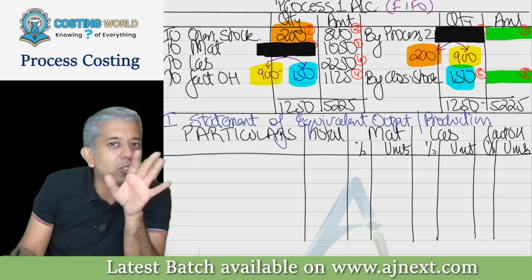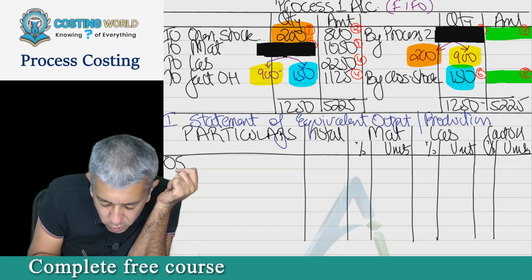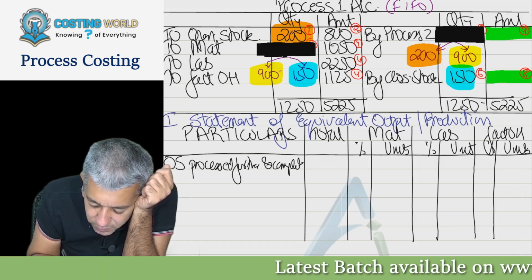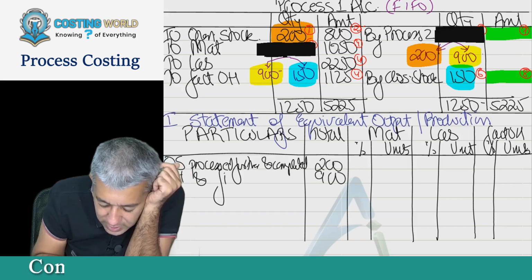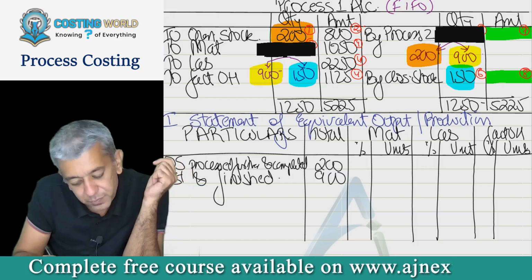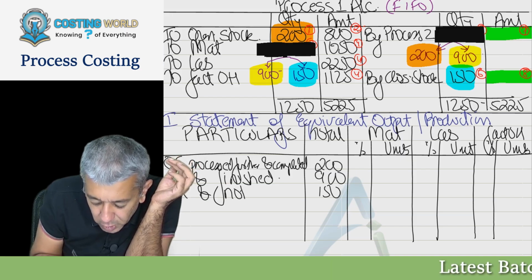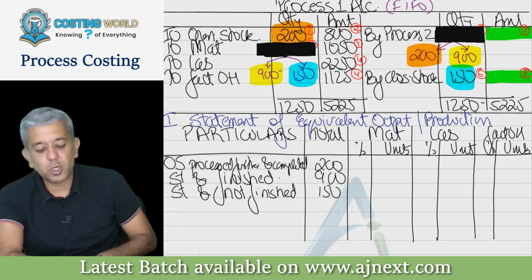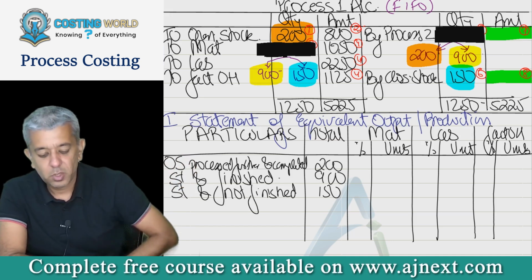I'm writing exactly these three things, but just see what words I'm writing. For these 200, opening stock, you will be writing the full word, processed further and completed. Okay, this is first, there were 200 units like this. Then 900 units were started and finished in this particular period. Third, 150 units were started but they were not finished in this particular period. Okay, you write down these three things, please. Opening stock processed further and completed 200, started and finished 900, started and not finished 150.